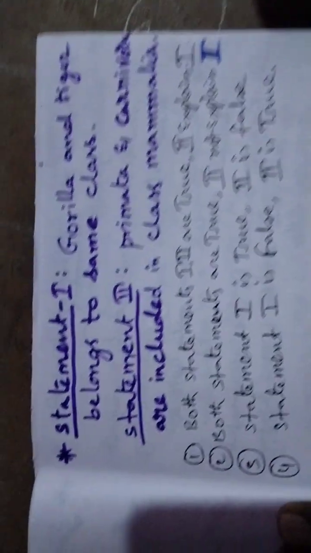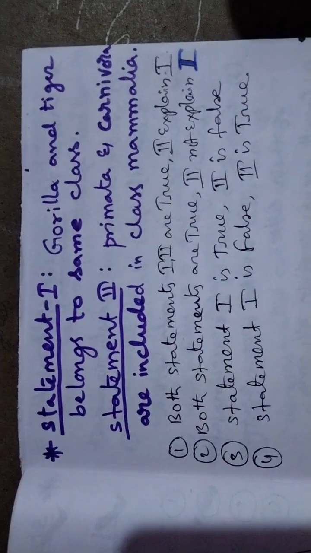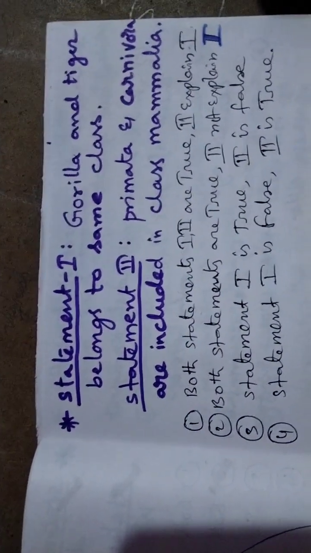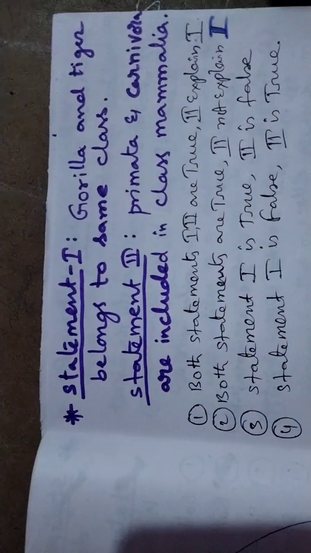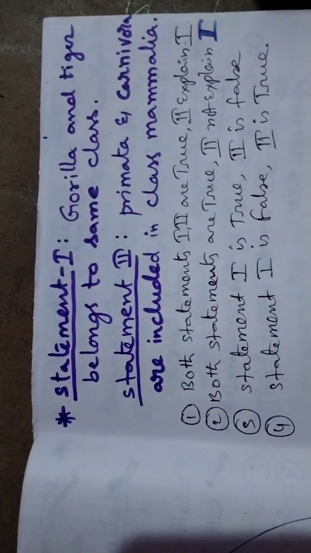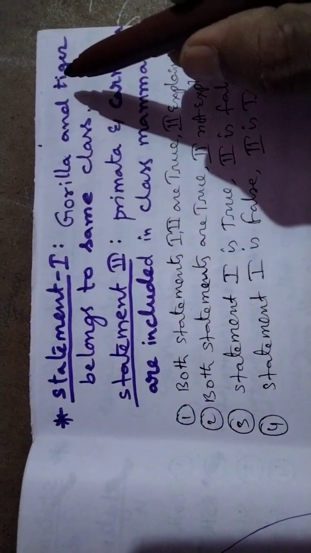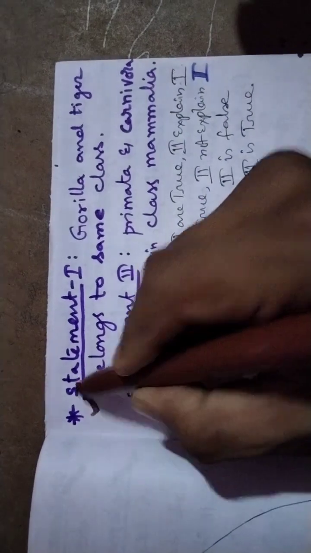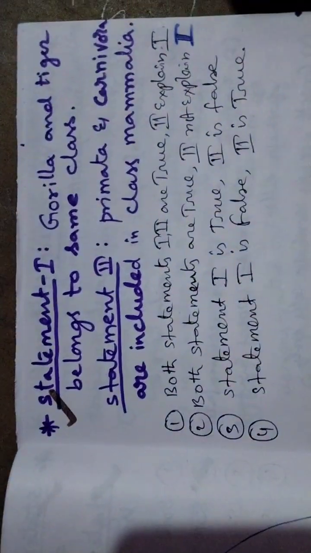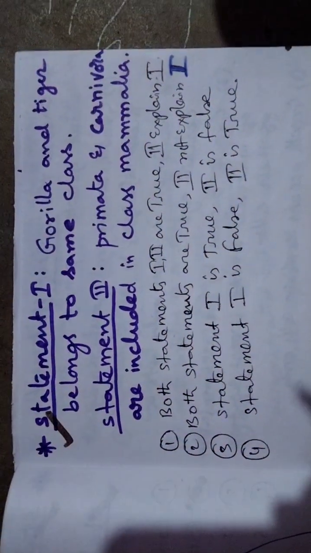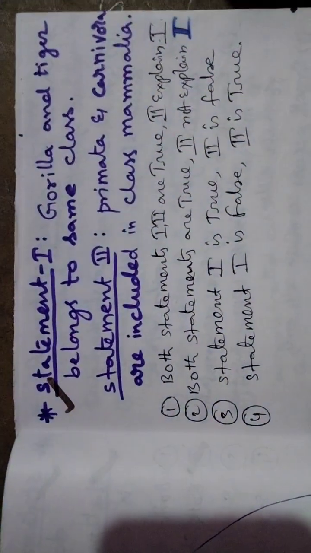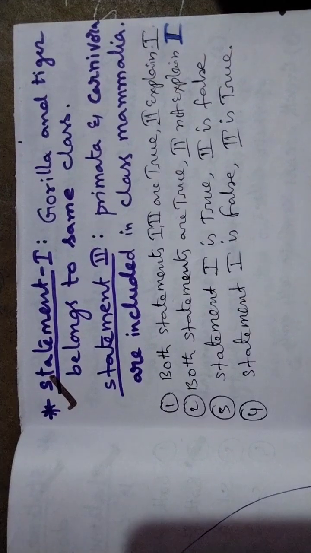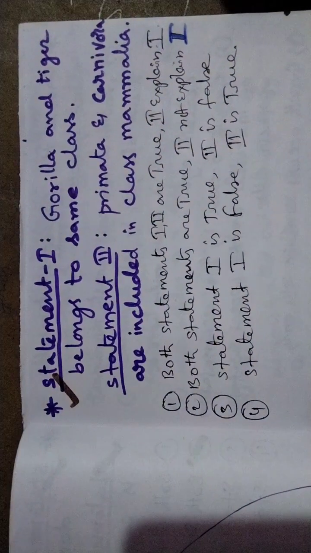Next statement. Gorilla and tiger belong to the same class. Right. Second statement: Primata and Carnivora are included in the class Mammalia.